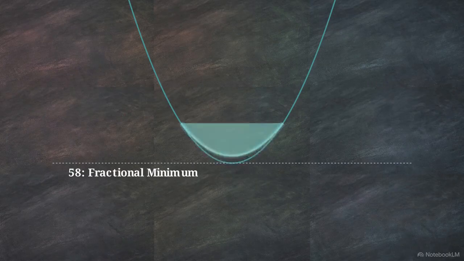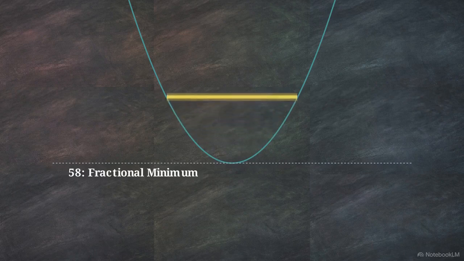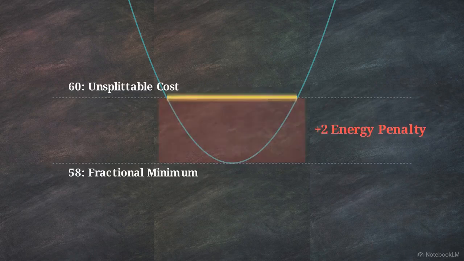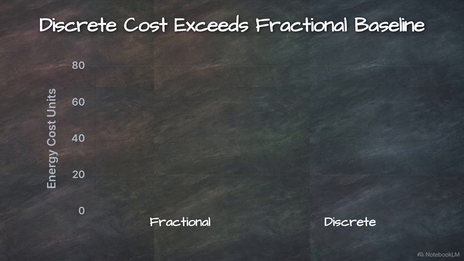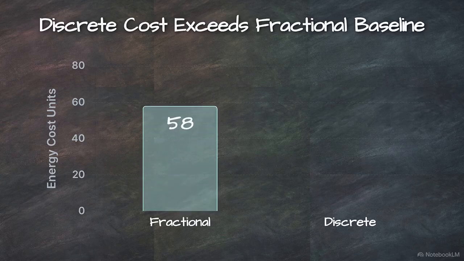This phase shift ejects the state from the protected subspace. The resulting energy penalty of +2 units drives the total cost of the discrete path up to 60. This comparison proves the DGG conjecture is false for this system. The discrete path requires 60 units of energy, which is strictly more than the 58 units required for the fractional path. Take a moment to calculate the minimum budget multiplier needed to bridge this gap.